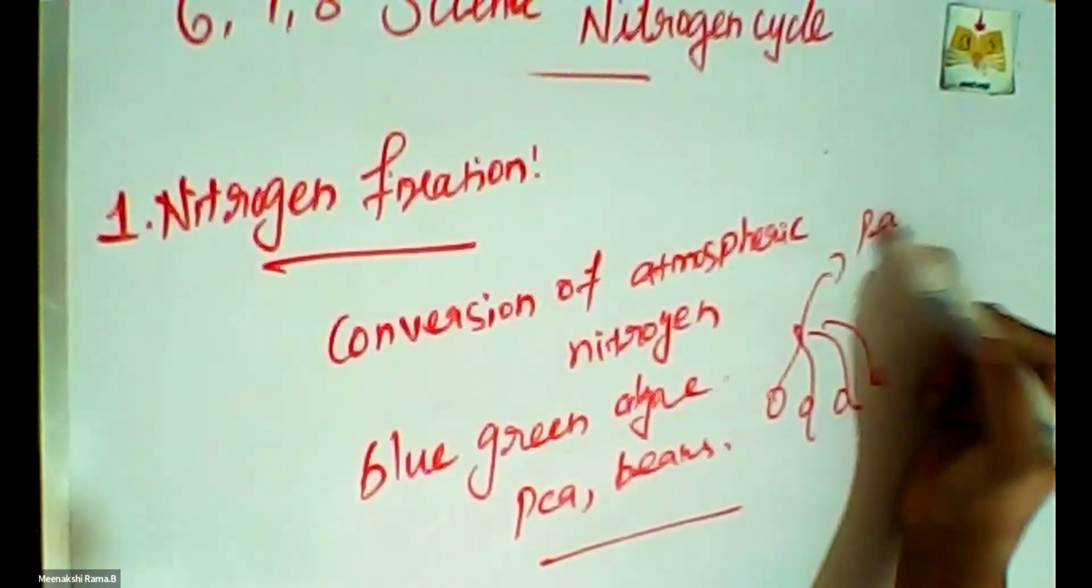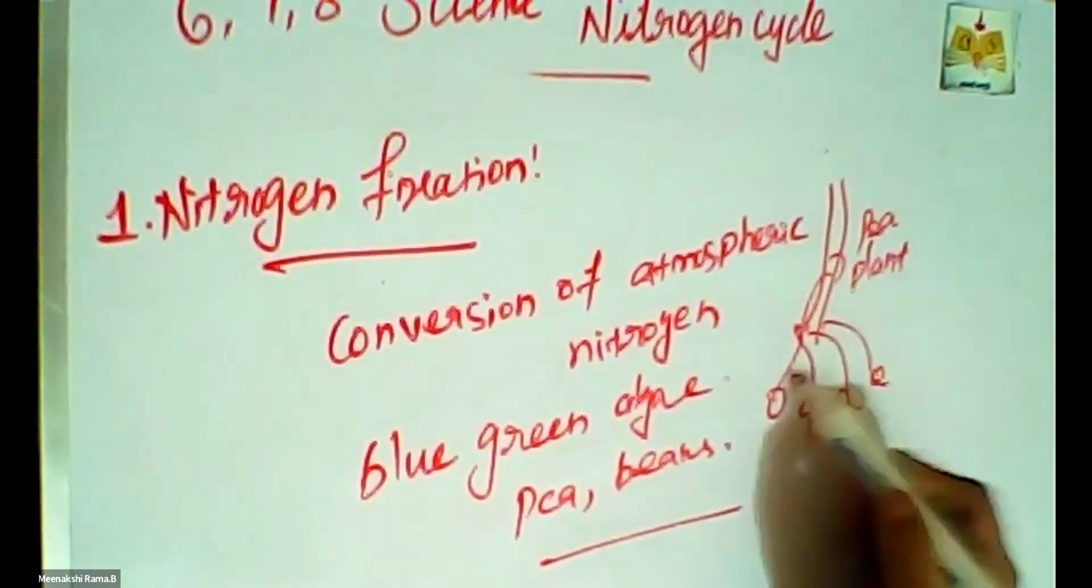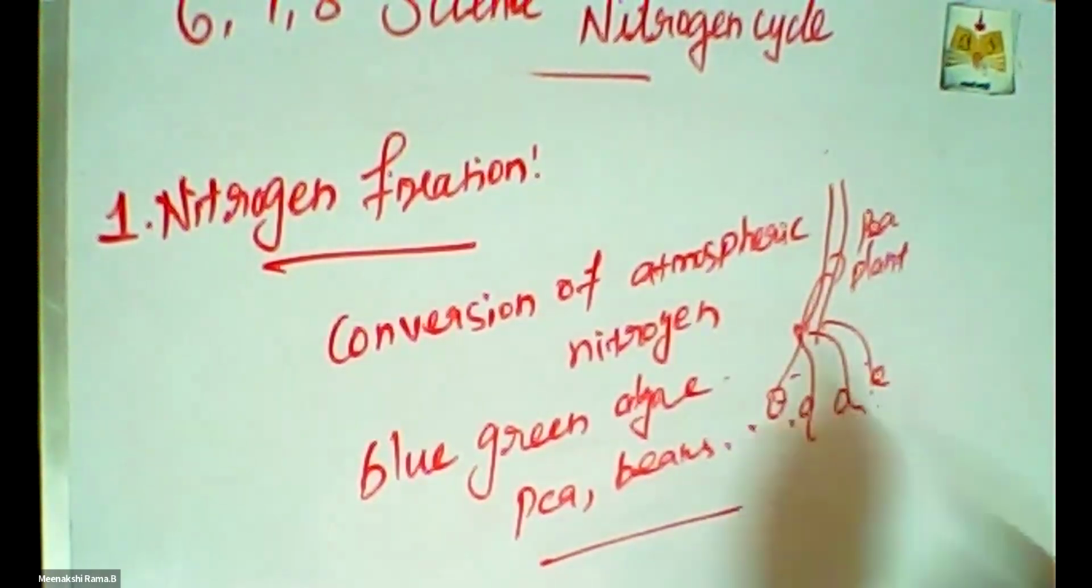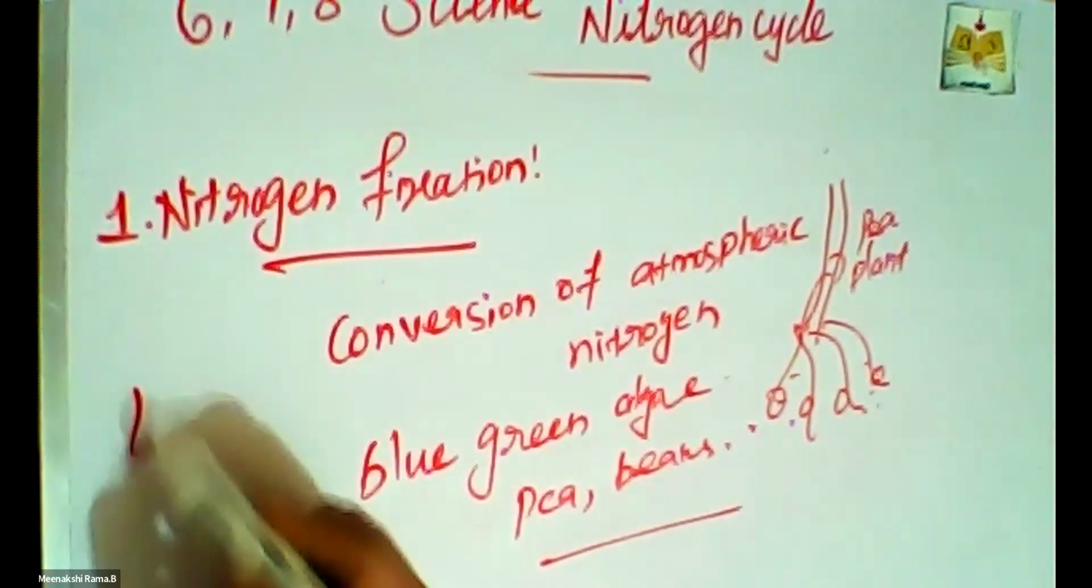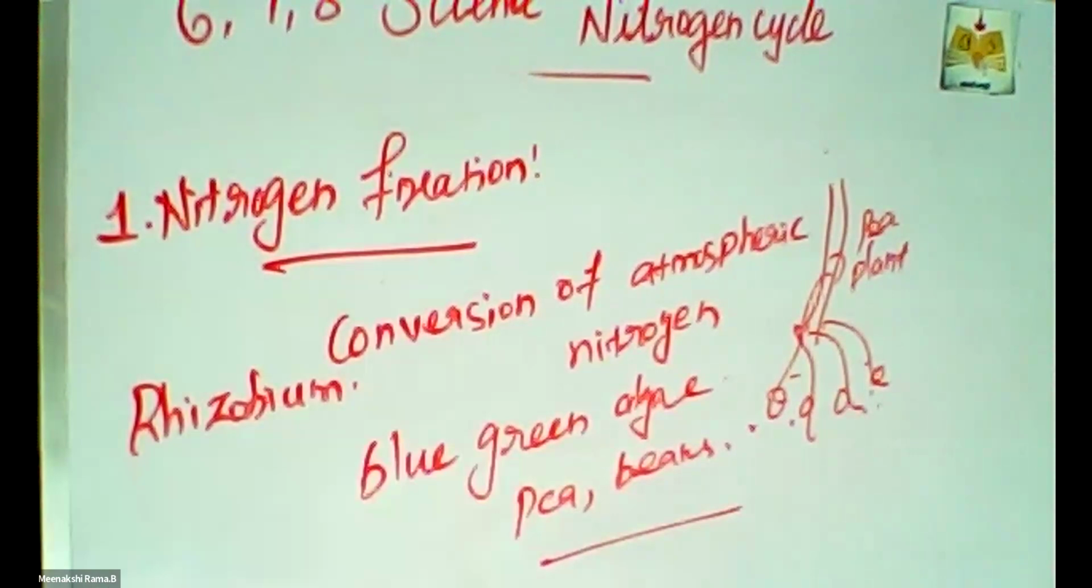This is the pea plant. So pea plants store the nitrogen content in the root part, that is called rhizobium. Okay, so leguminous plants like peas and beans have a symbiotic relationship with nitrogen fixing bacteria, that is called rhizobium. So, that rhizobium occurs in the root nodules.